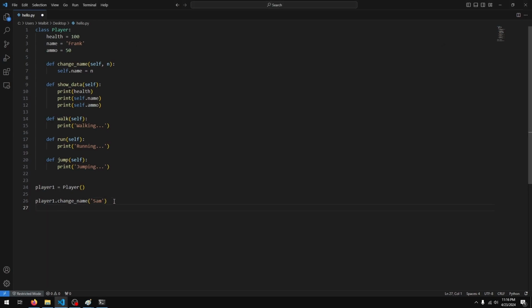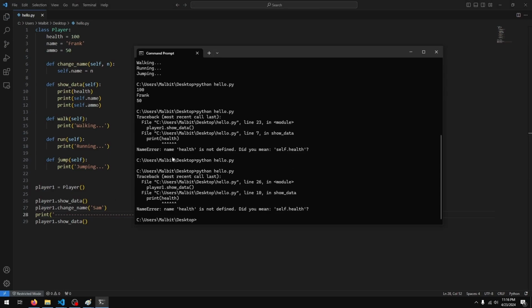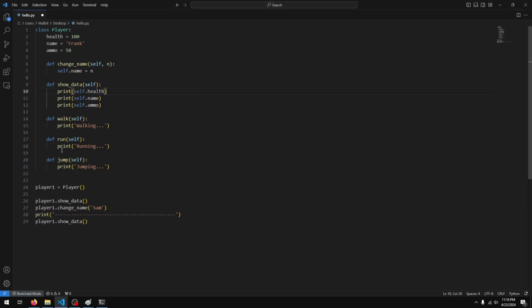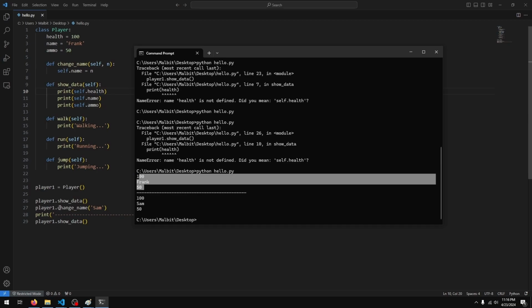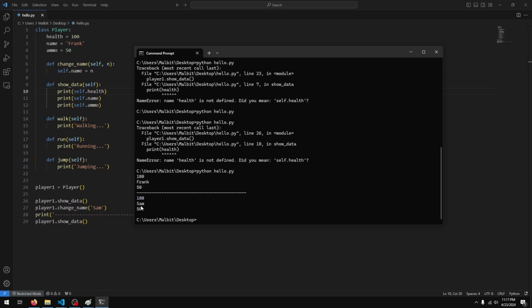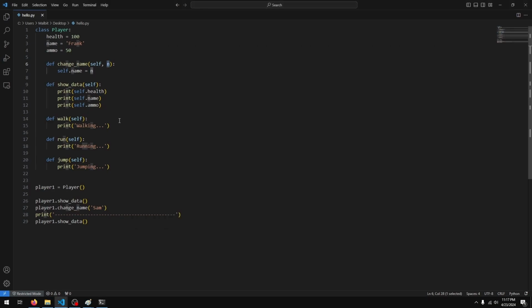That's because I'm not printing anything out. So I'll just say player1.show_data, and let's do a before and after. Show data, and I'll just create some space here as well. Separator essentially. We have an error, so I forgot to change this. I'll make this self again, and there we go. We get 100, frank, 50 for the first show data. Then we change the name, and then we have our second show data which prints 100, Sam, 50. So that's how you can pass in extra arguments to your methods.